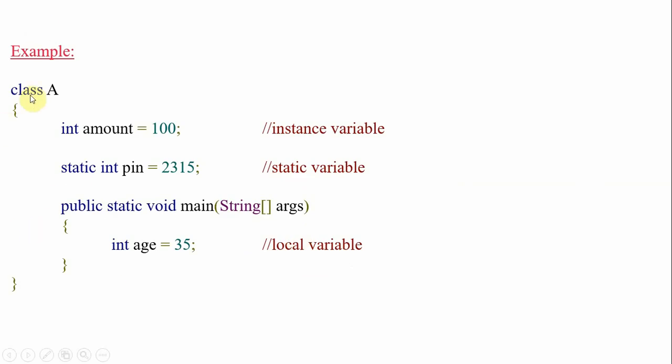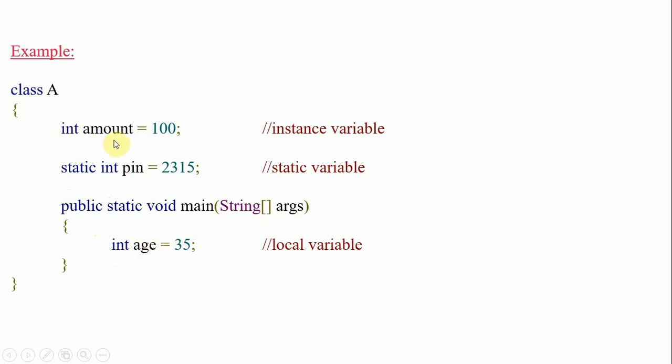You already know the template of a class: class name, public static void main, String arguments. That is the template of the class. Now I am adding variables to the class: int amount equal to 100, static int pin equal to 2315, and int age equal to 35.